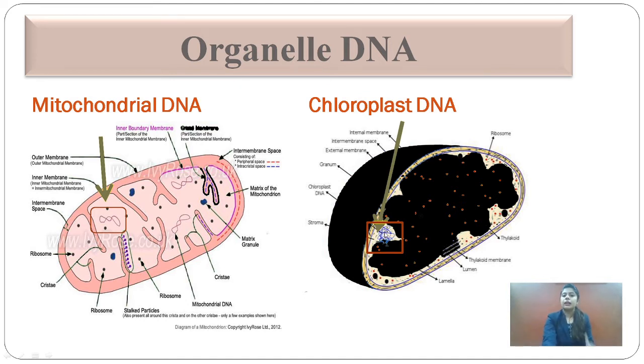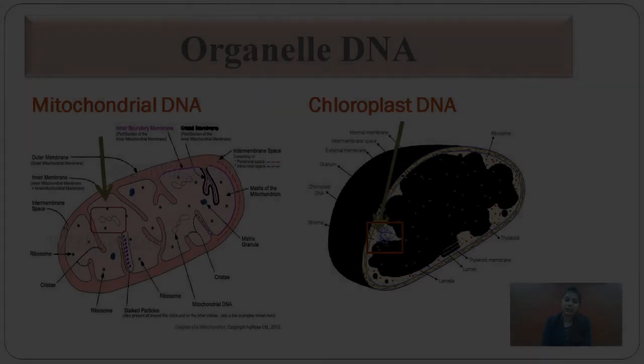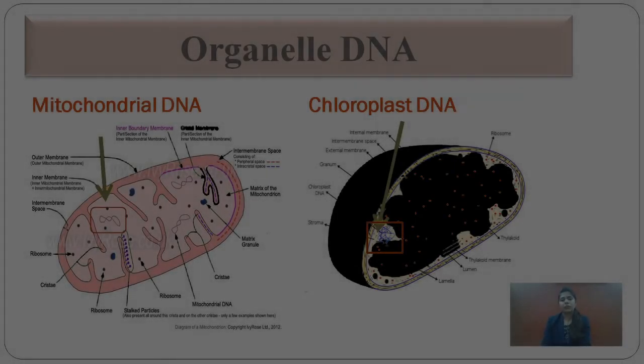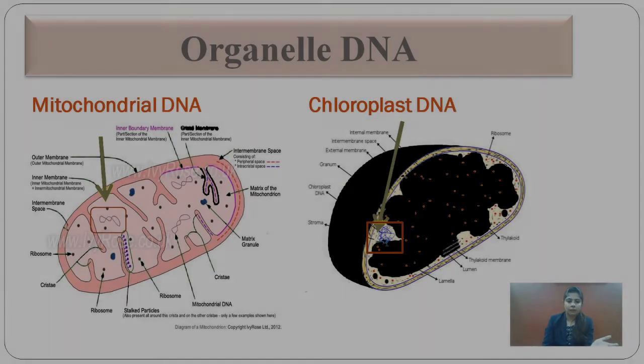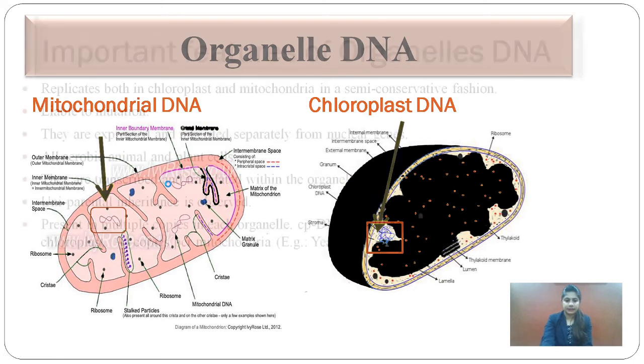Always keep in mind that there are some reactions known as the light reaction and dark reaction, which are required for photosynthesis. Now thylakoid, what is the function of thylakoid? Many of the reactions required for photosynthesis occur inside the thylakoid, and some of the reactions also occur in the stroma. We are not going to go deep into which reactions are going on, just keep in mind these reactions are important for photosynthesis. Okay, so inside the stroma, chloroplast DNA is present, and in the matrix, mitochondrial DNA is present.